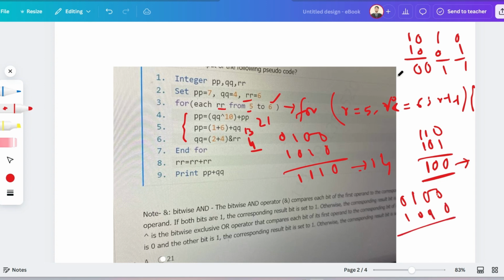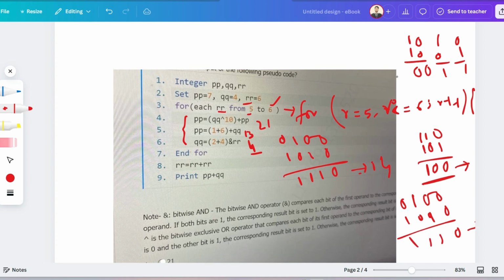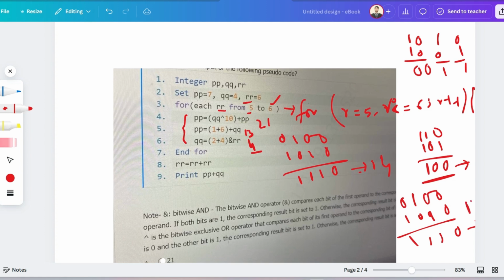If you perform the XOR operation between them, it is false, true, true, true. So again it is 1110, that is 14. 14 plus P, where the value of P was 13. So this becomes 27.